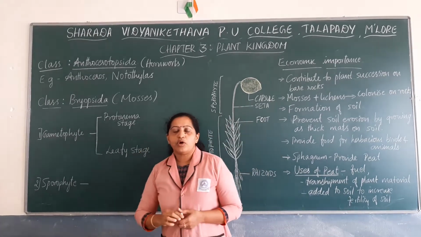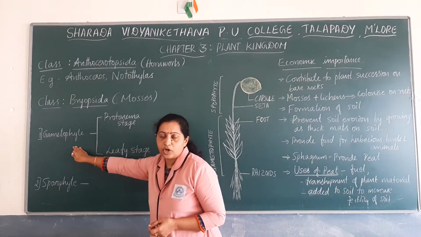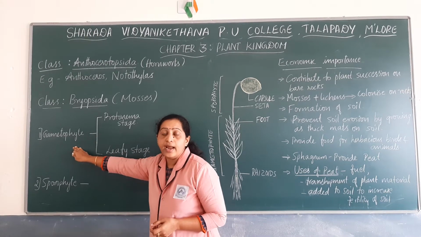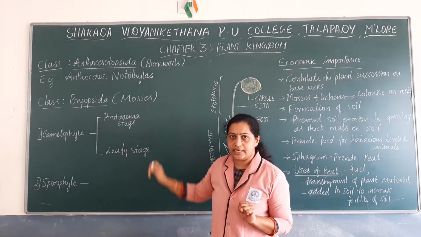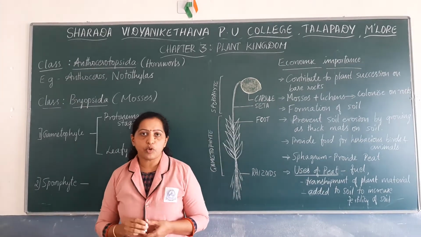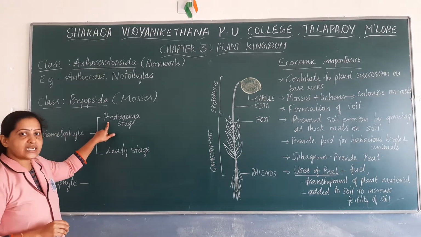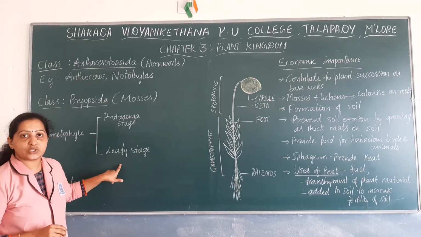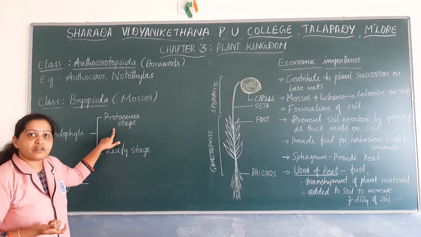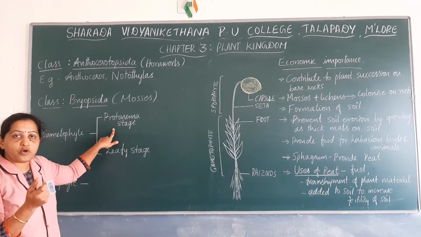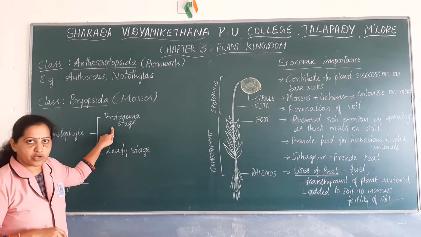The dominant plant body of mosses is the gametophyte, and remember that the gametophyte of mosses occurs in two stages. The first stage is known as protonema and the second stage is known as the leafy stage. The protonema stage develops directly from the spore. The haploid spores develop into a protonema stage, that is the first stage of the gametophyte.